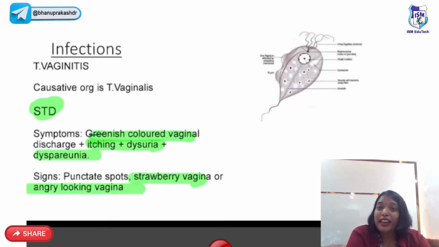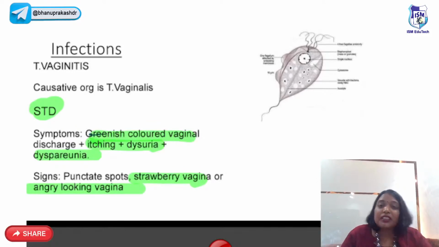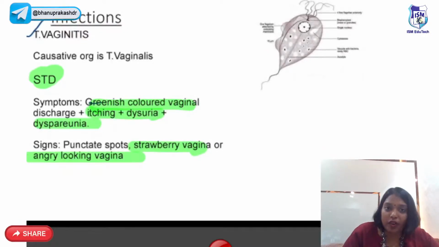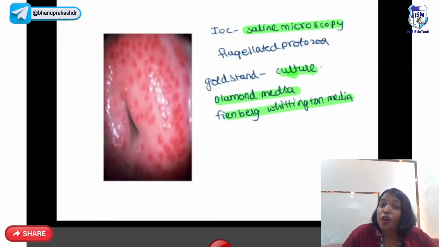So this protozoa, flagellated, with undulating membrane, is called Trichomonas. Trichomonas vaginalis is the causative organism. It mainly causes a sexually transmitted disease. So you'll have greenish color discharge, lot of pruritus, dysuria and dyspareunia. Very classical of Trichomonas is they'll have strawberry cervix. Very important, guys. They'll have strawberry cervix.